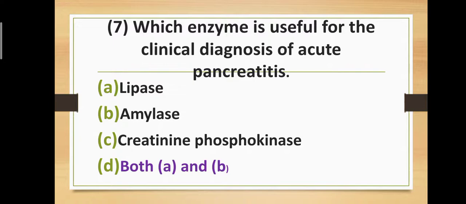Question number seven. Which enzyme is useful for the clinical diagnosis of acute pancreatitis? Option A, lipase enzyme; option B, amylase; option C, creatine phosphokinase; and option D, both A and B, that means both lipase and amylase. The correct answer is option D, both A and B. That means lipase and amylase enzymes are useful for the clinical diagnosis of acute pancreatitis.